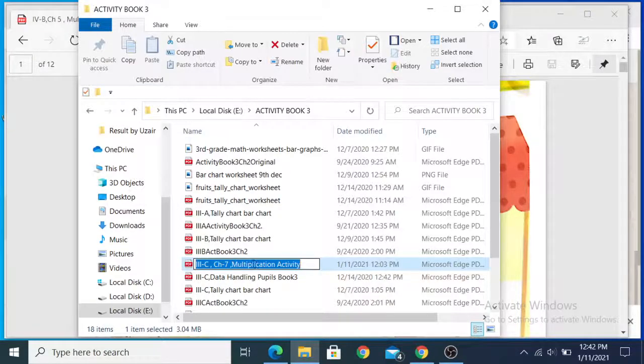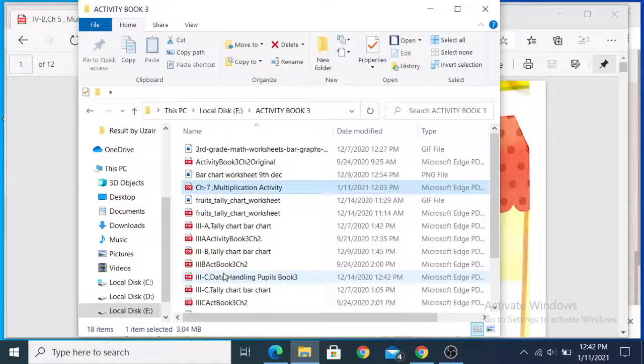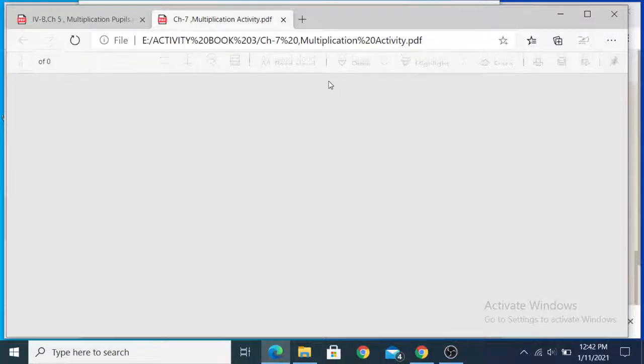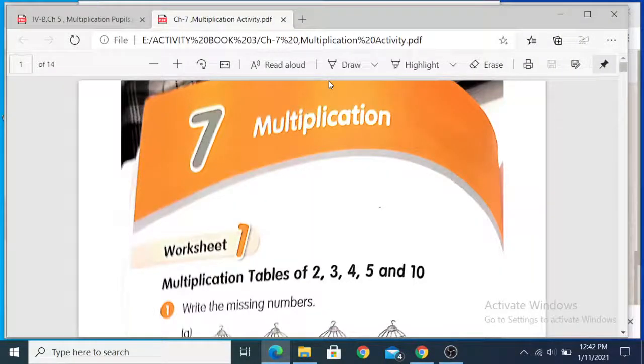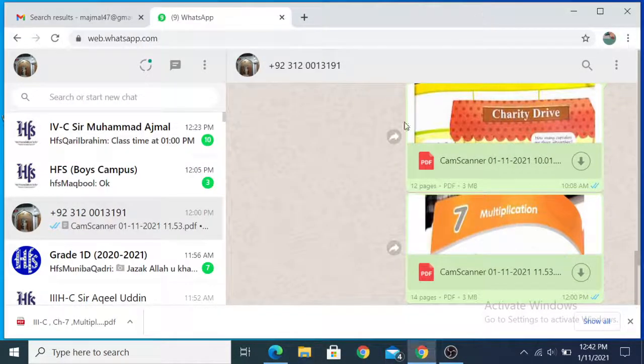Your homework will be shared. I will give you questions to be answered, and these answers will be written by you. Not in notebook, don't do it in your notebook. Okay, I will give you instructions where to do and how to do. But please be sure to check your WhatsApp group and your Google Classroom. Everything will be shared there, and you have to do accordingly.